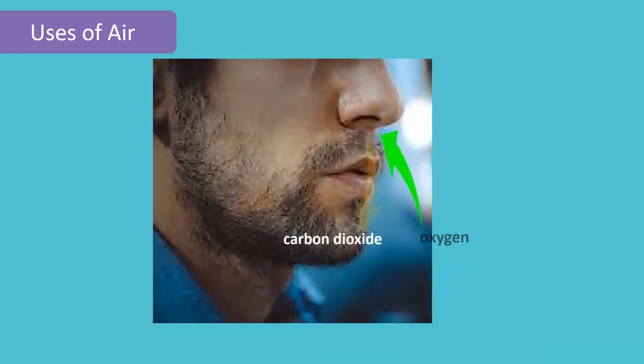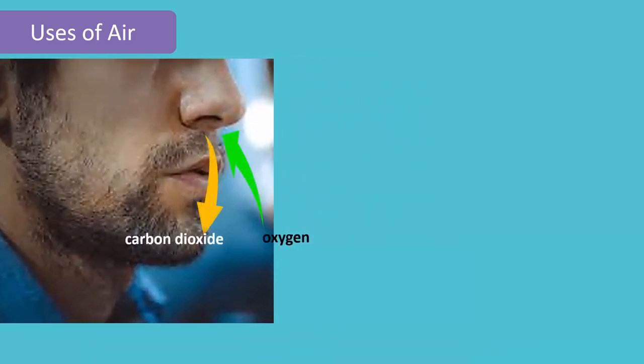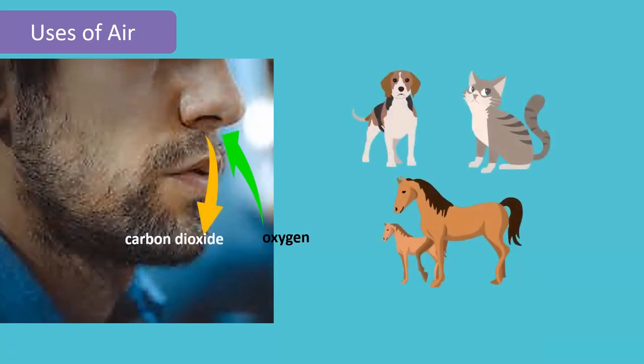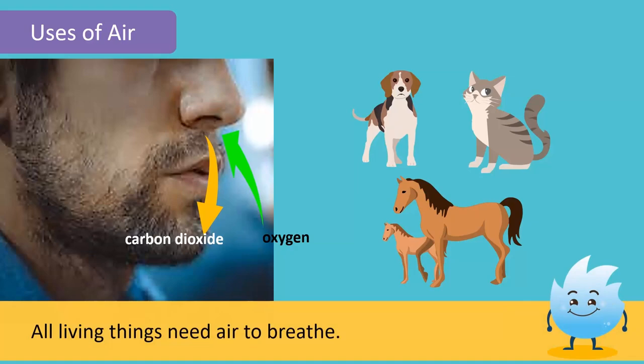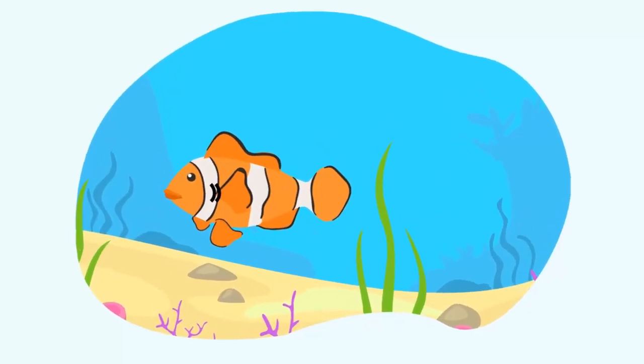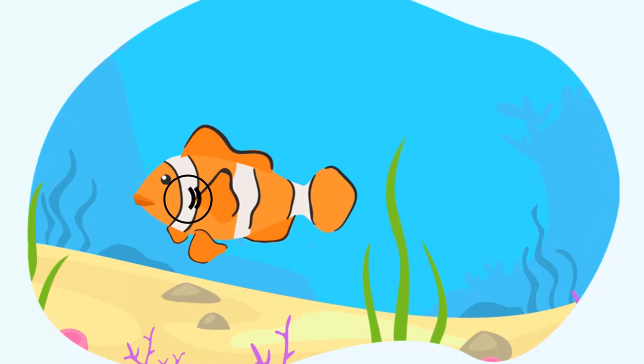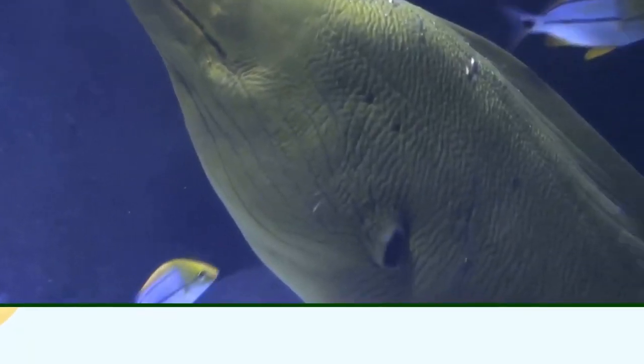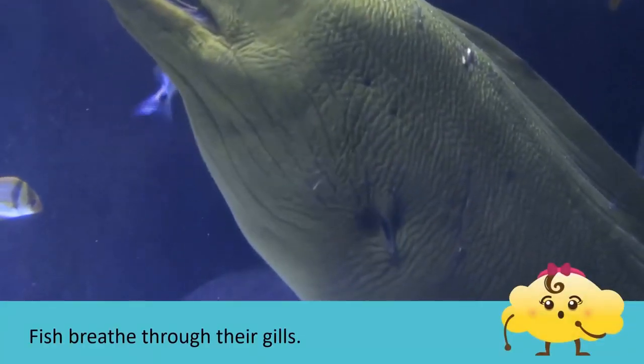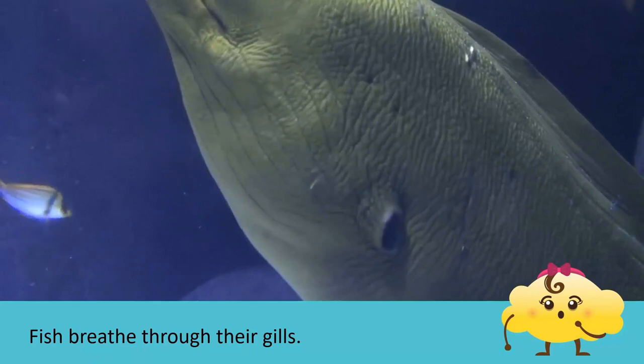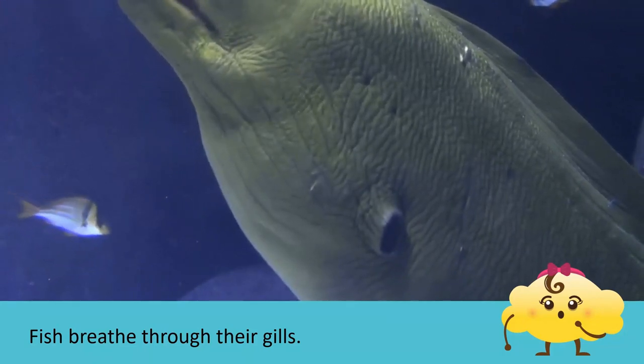Almost all living things need air to breathe. When we breathe, we take in oxygen from the air into our blood. Most of the animals breathe through their nose and lungs just like us. But animals that live in water, for example fish, use special organs called gills to breathe. These animals take in water and use the gills to filter out the oxygen that is dissolved in the water.